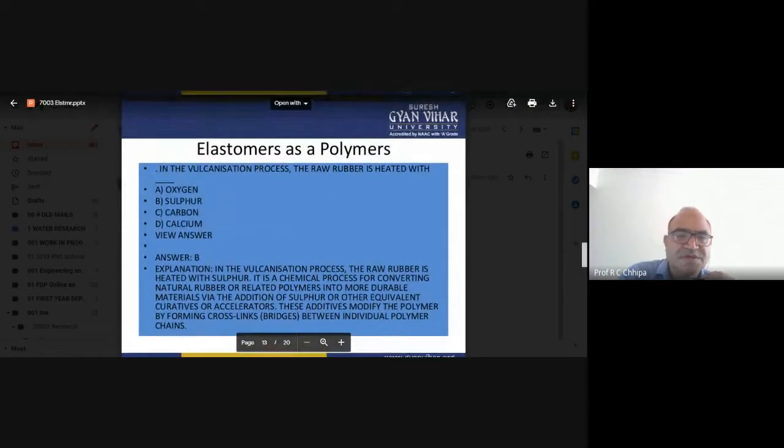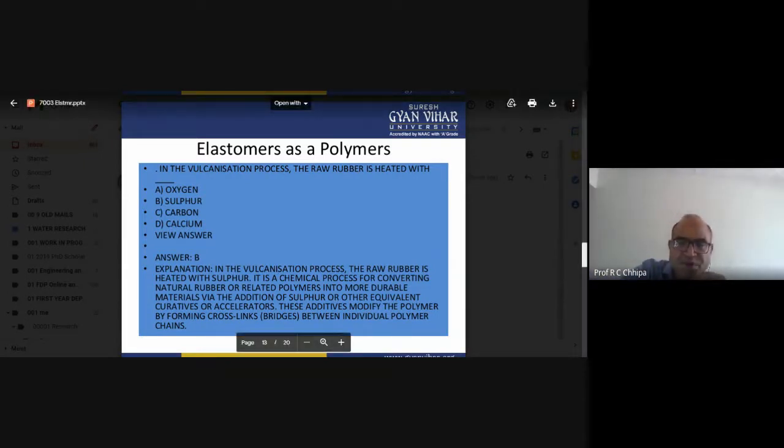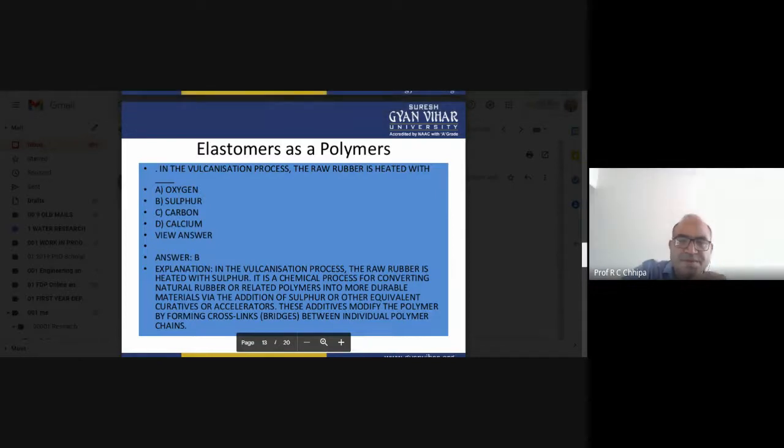So this one is the sulfur. Sulfur itself is used, and how does this sulfur remain in those particular threads? Suppose we have knitting. How are clothes knitted? In the case of clothing, one thread, another thread, a third thread are knitted with the sulfur content. So here you can say the elastomers as a polymer, with vulcanization because of the sulfur.